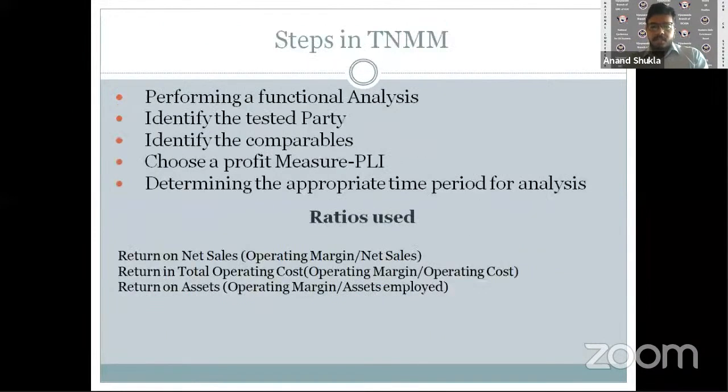So what we do over here is we get hold of a PLI, which is a profit level indicator. Let's say an entity is selling to its associated enterprise, so its sales side is contaminated. So we get hold of the gross margin, rather the operating margin, and divide it by the COGS. COGS is the debit side, which is not contaminated since it's not purchasing anything from its associated enterprise. So we get a profit level indicator, and we multiply it with the COGS to get a value, and that value is compared with the actual transactional value at which the transaction has been undertaken with the associated enterprise. So we get an idea if the transaction has been manipulated on account of related party transaction.